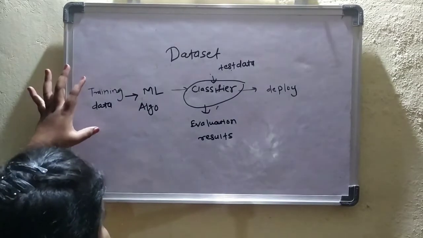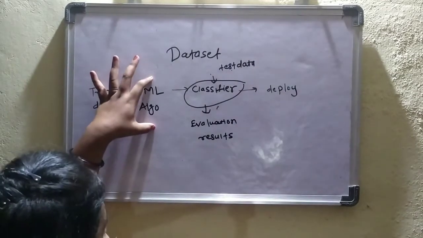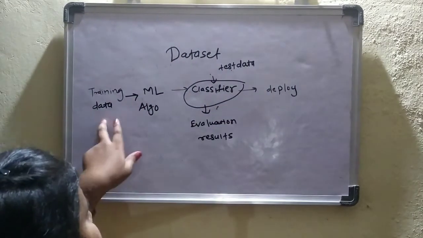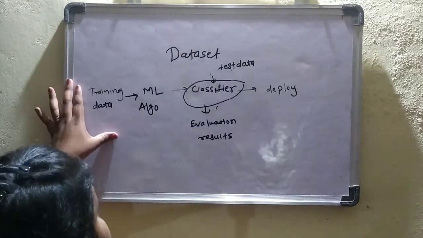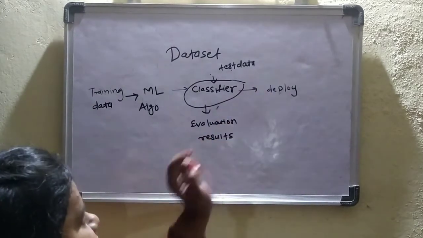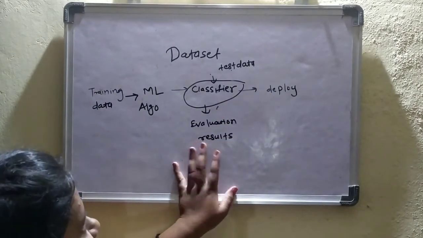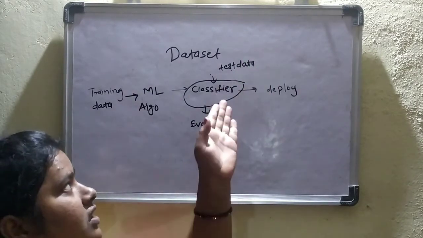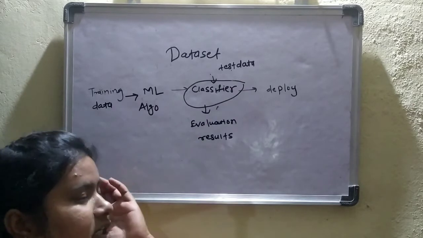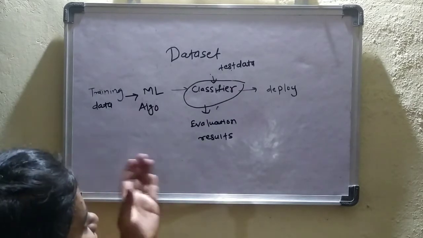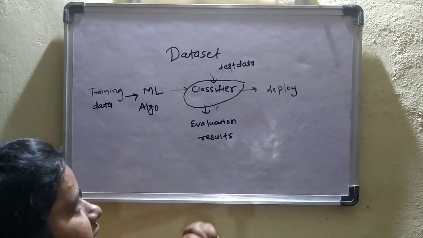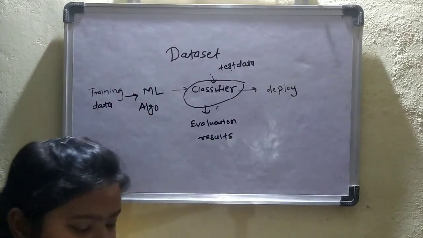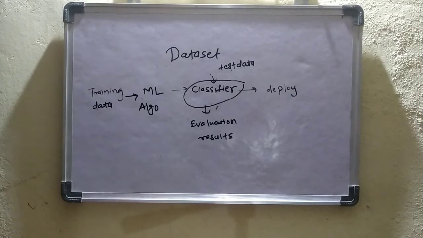The training data is different, the testing data is different, and the evaluation results are based on the testing data. It is used to get the accuracy of the algorithm. How well the algorithm is working, we can get with the help of the testing data, and then the model is deployed. So this is the use of the training data and the testing data.